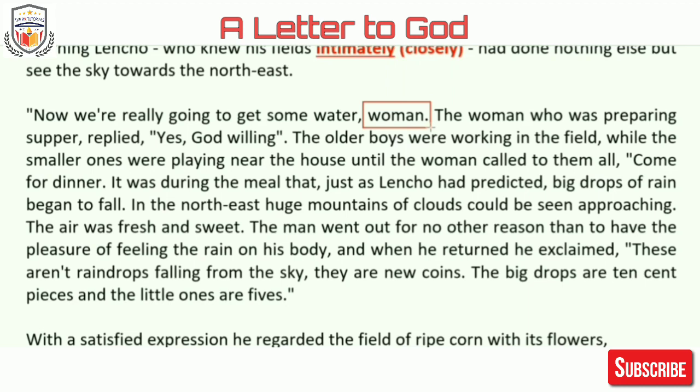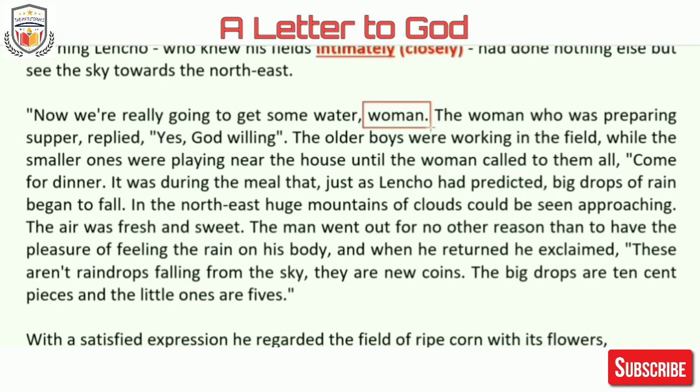So what happens here? The man looking at the sky was very confident, so he tells his wife that they are going to have a good shower of rain, to which the lady replies, "God willing." It means she also felt the same. Their children were working in the field, the elder children, and the younger children were playing near the house, a routine they used to follow.